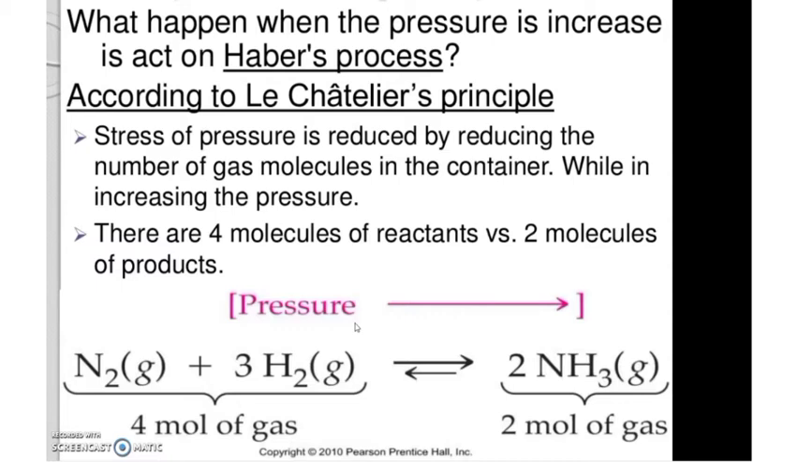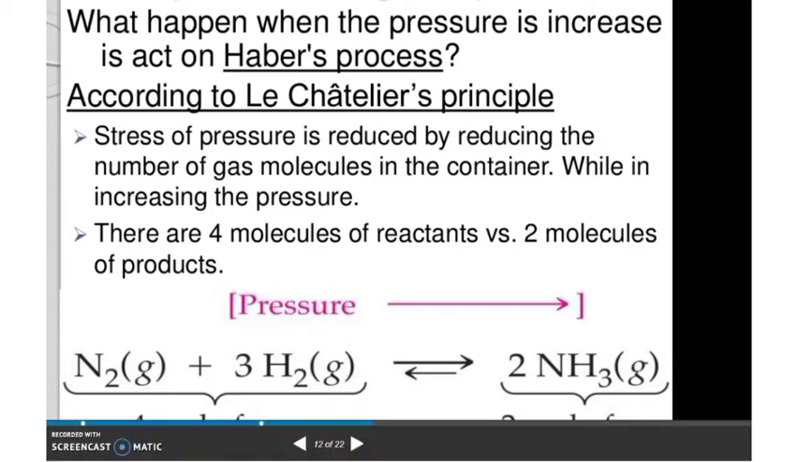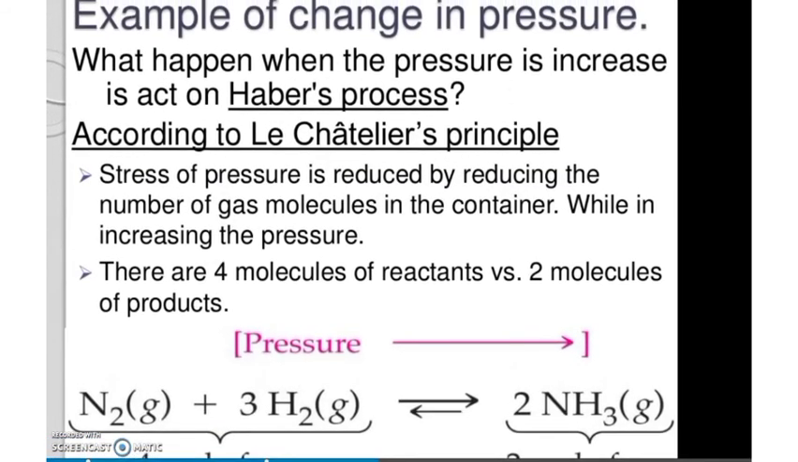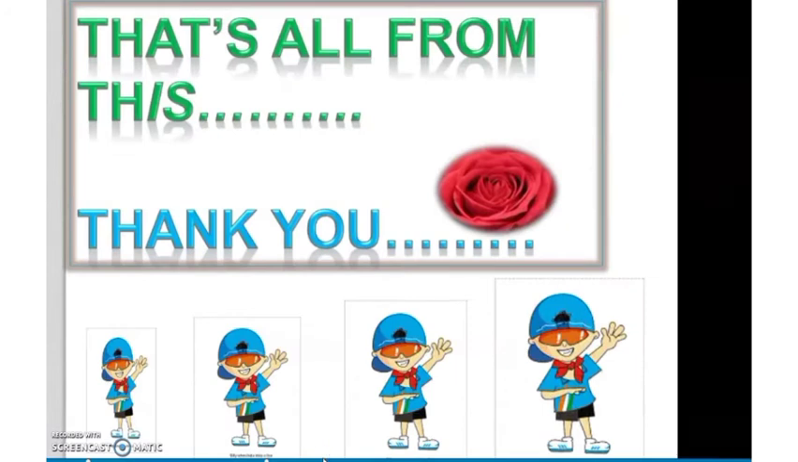For example, we will see the Haber process. The Haber process is the production of ammonia. Nitrogen and hydrogen combine together to give ammonia. This is known as the Haber process. So we'll see with the Haber process.